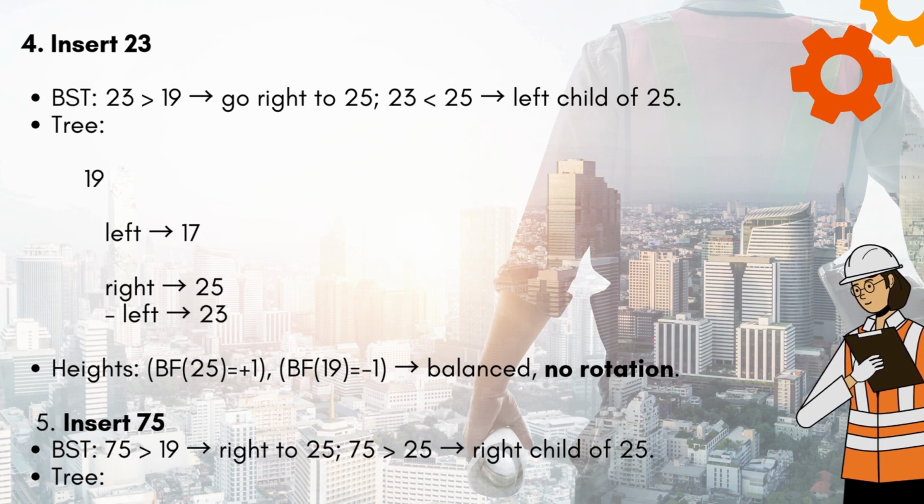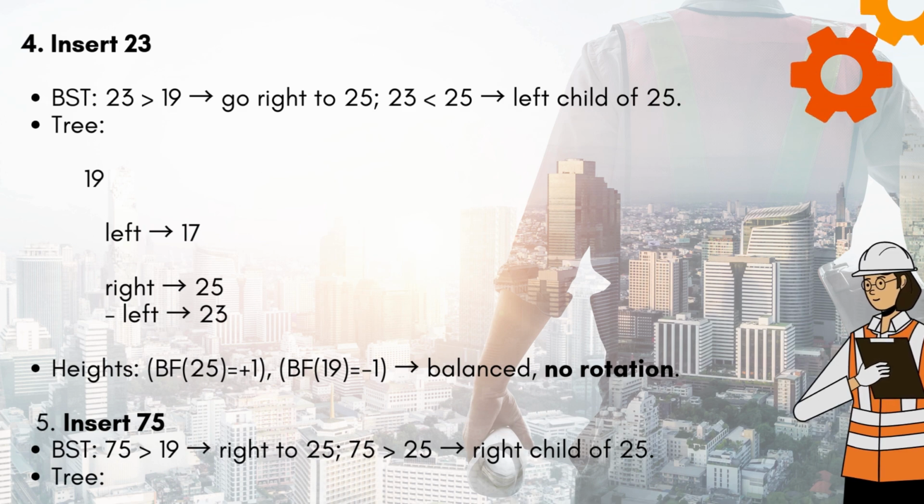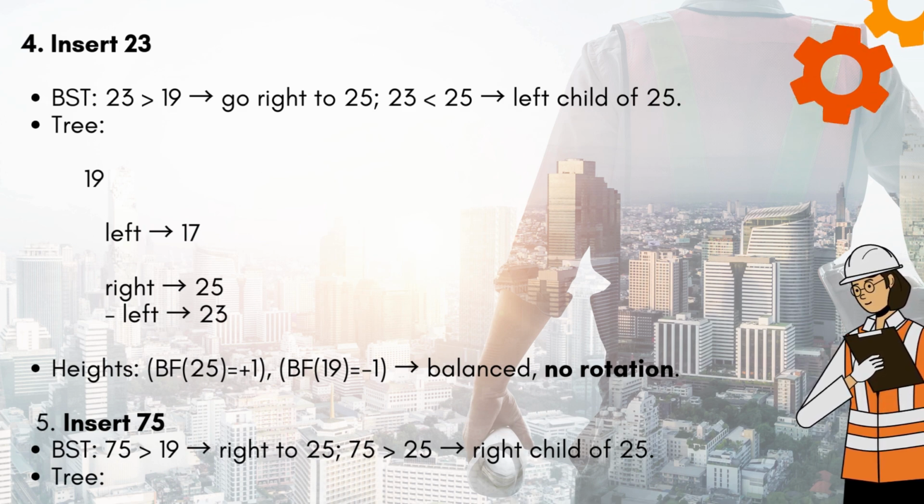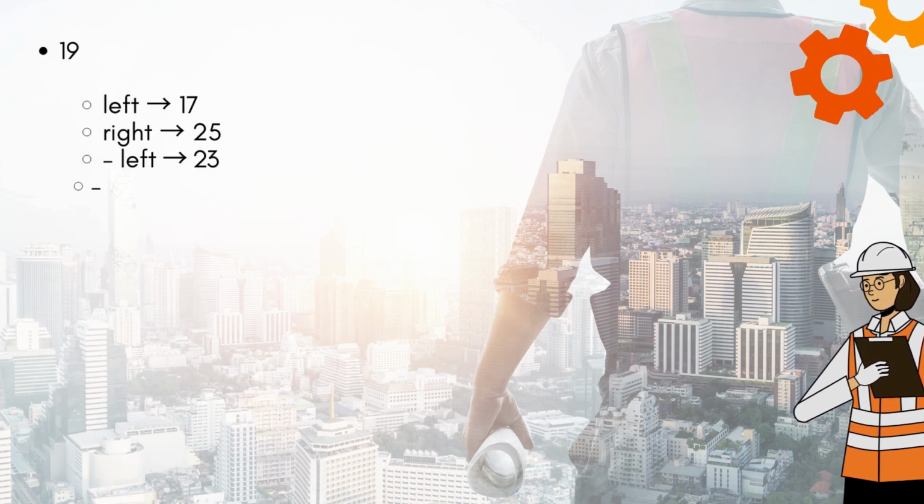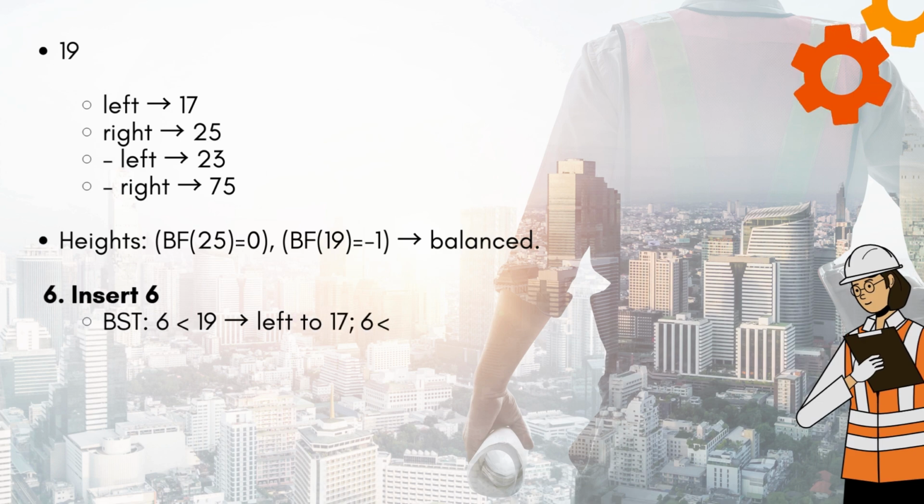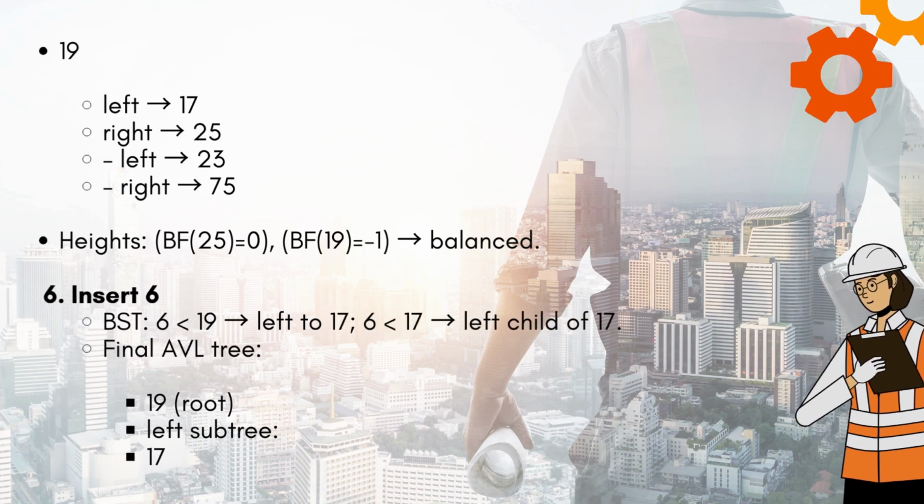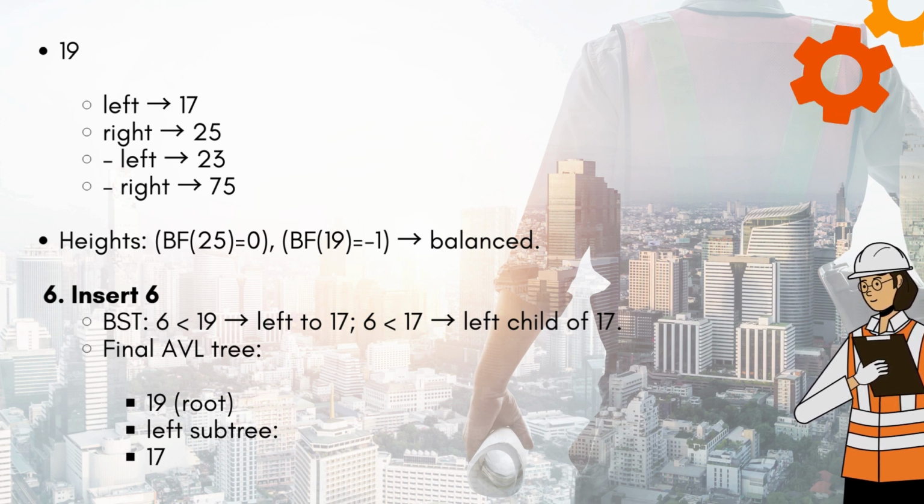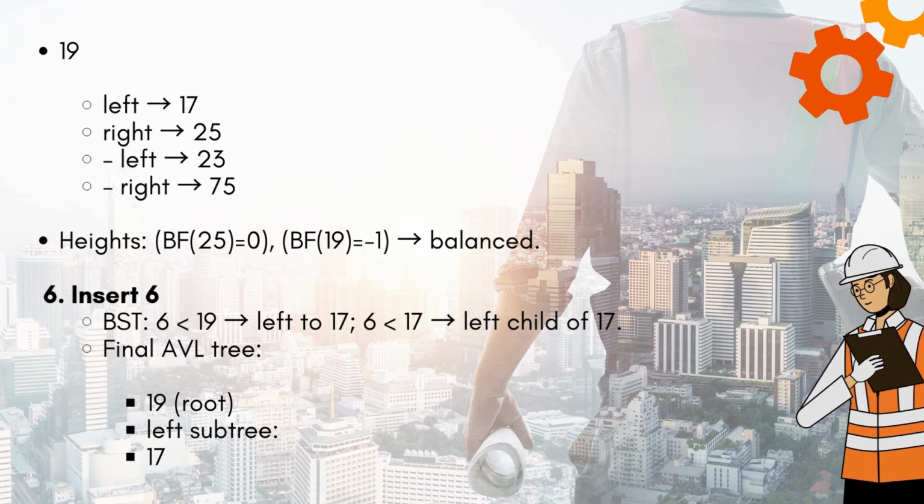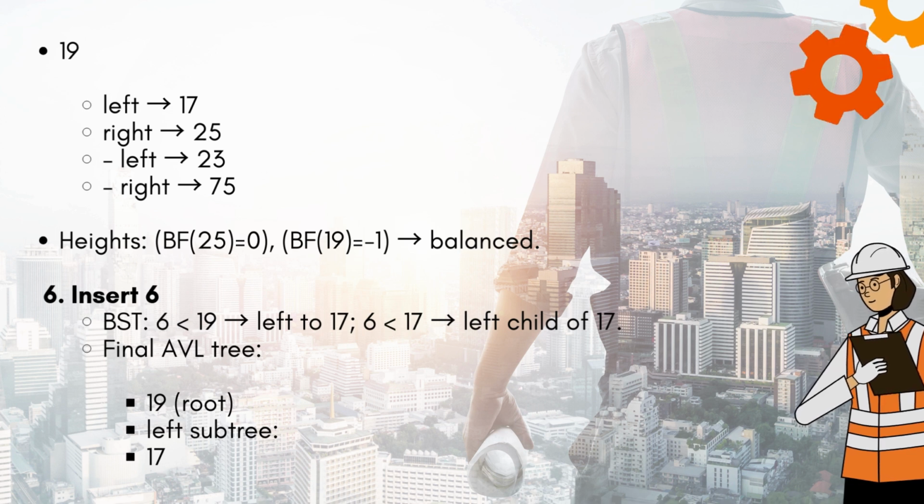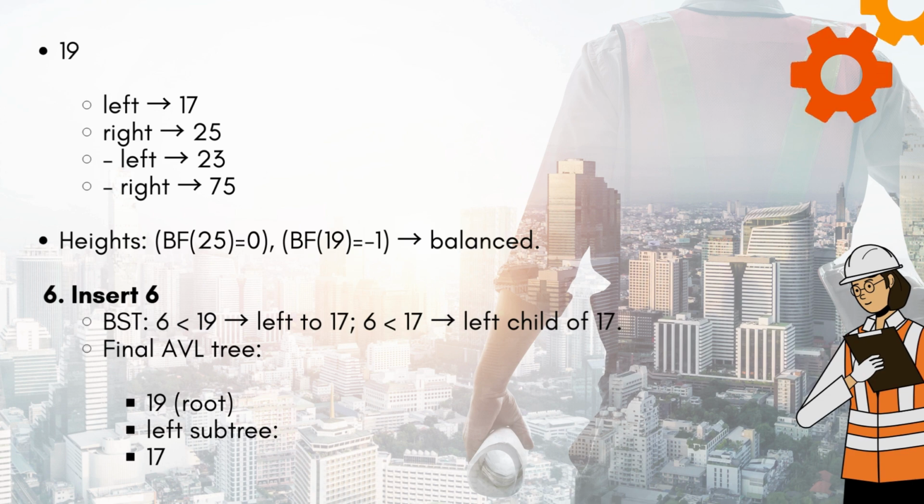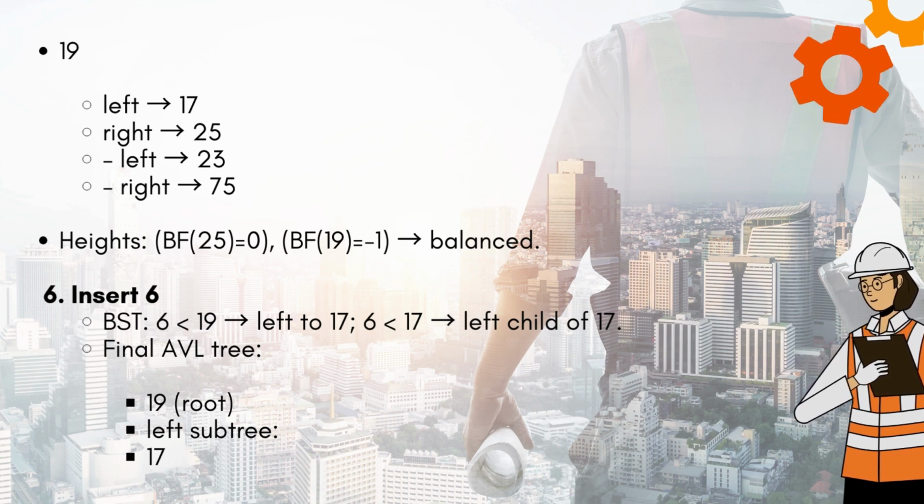5. Insert 75. BST: 75 is greater than 19, so go right to 25. 75 is greater than 25, so it becomes the right child of 25. Tree: 19, left 17, right 25; 25 has left 23, right 75. Heights: BF of 25 equals 0. BF of 19 equals -1. Balanced.